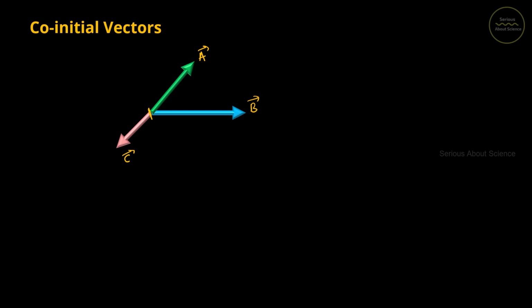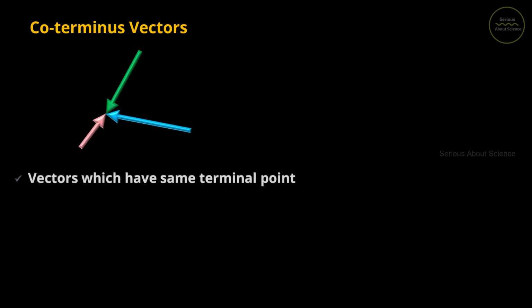So co-initial vectors are vectors which have a common initial point or same initial point. Next is the opposite of co-initial vectors, that is co-terminus vectors. Now co-terminus vectors have a common final point or same terminal point. Here all these vectors have the same terminal point.